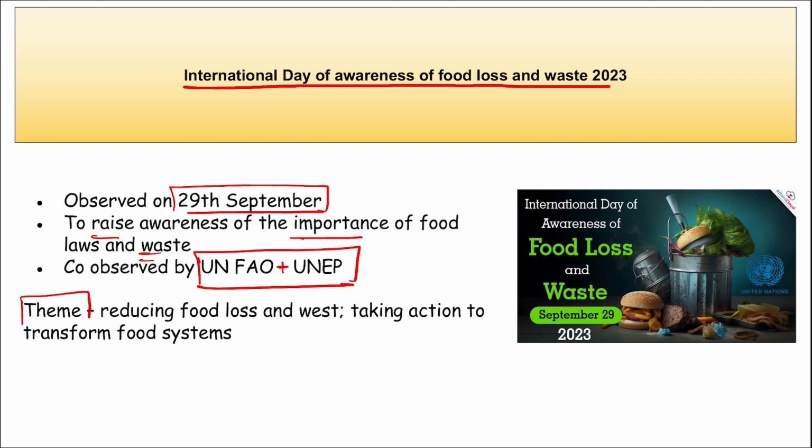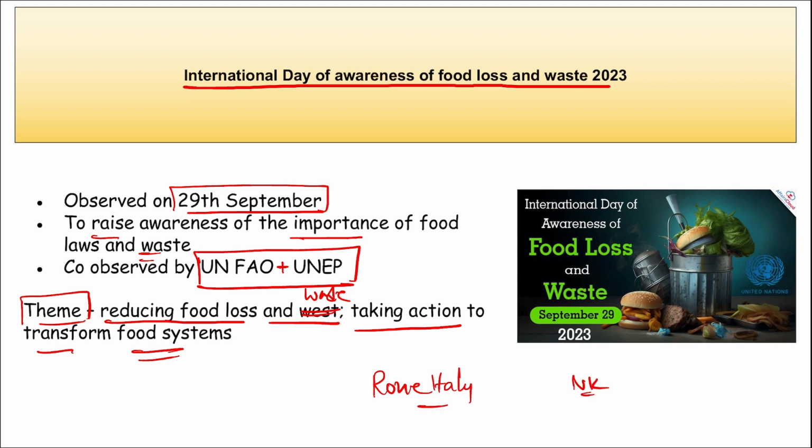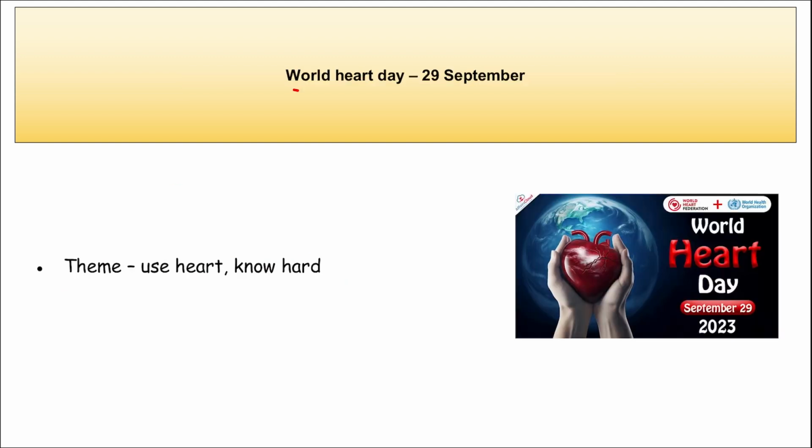The theme you need to remember is reducing food loss and waste, taking actions to transform the food system. Correct? If we talk about UNFAO, where is the headquarters? It is Rome, Italy. Right? And where is the headquarters of UNEP? Nairobi, Kenya.